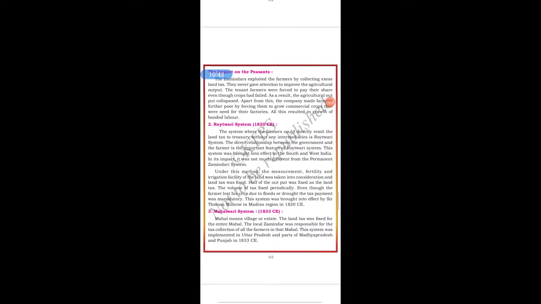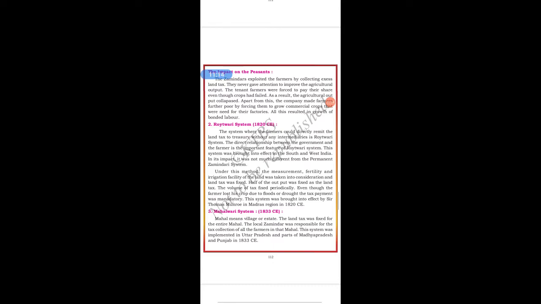So next, the Ryotwari system. This was started in the year 1820 CE. Now let us see what this system is. According to this system, what they wanted was that the farmers could directly remit the land tax to the treasury without any intermediaries. That is the Ryotwari system. Students, what is the Ryotwari system? The system where the farmers could directly remit the land tax to the treasury without any intermediaries is the Ryotwari system. Now let us see more about this.